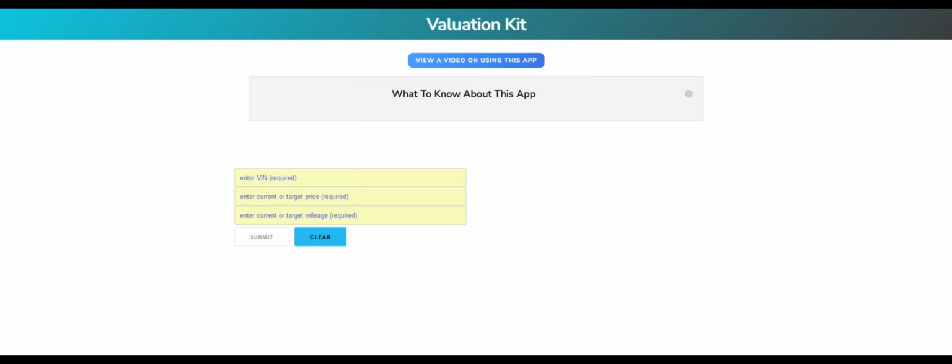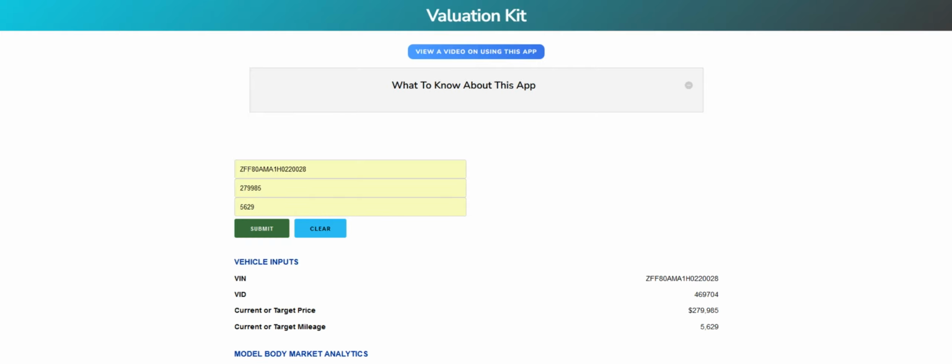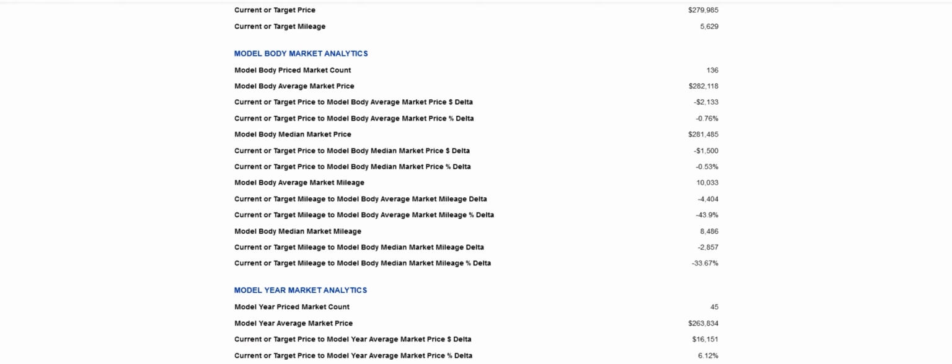The Valuation Kit app is a what-if calculator which allows any price and mileage input for a VIN to be compared to its market comps. The Valuation Kit app returns a set of key data elements including deltas to the current market comp inventory in regards to average and median price and mileage.